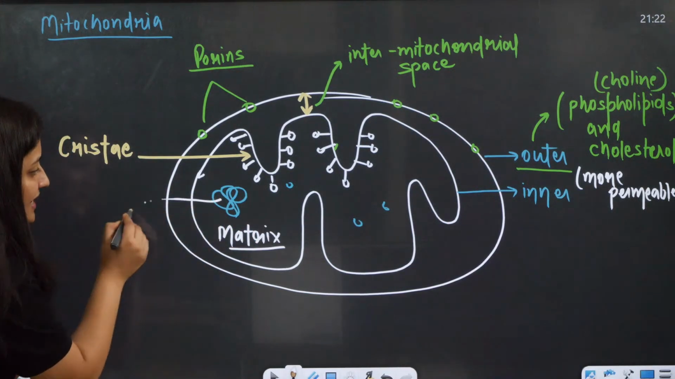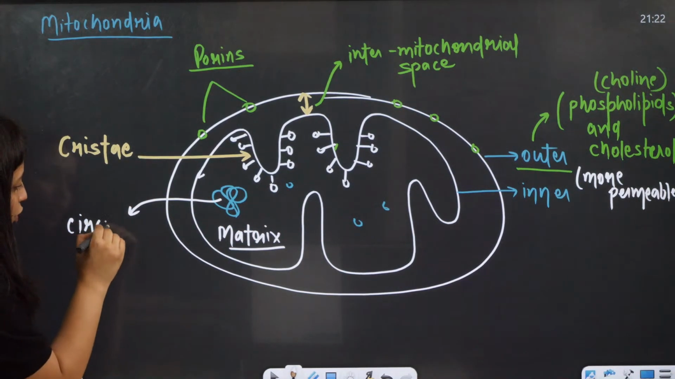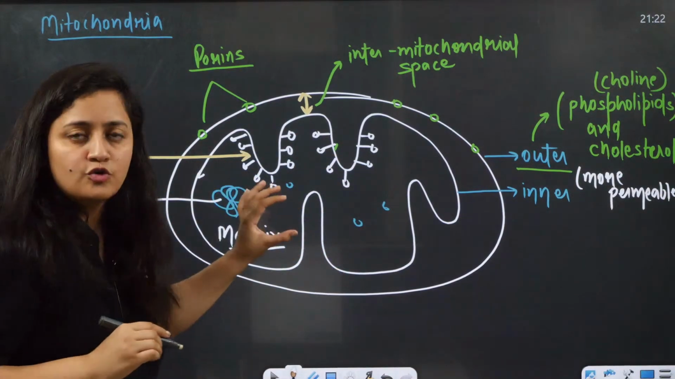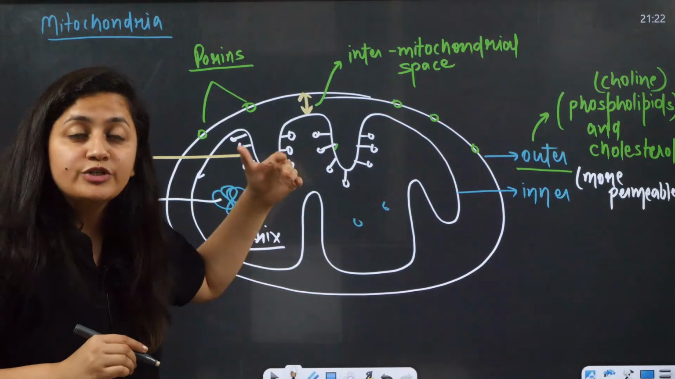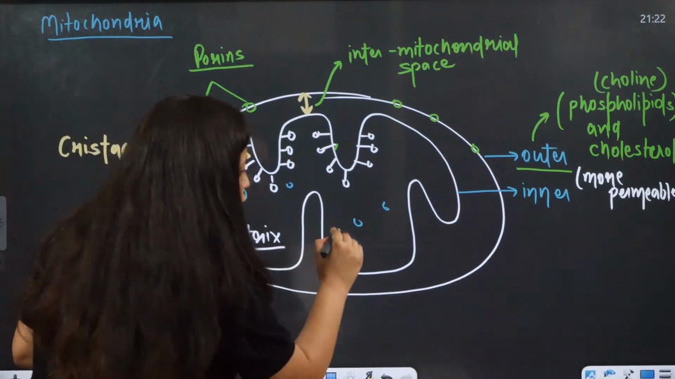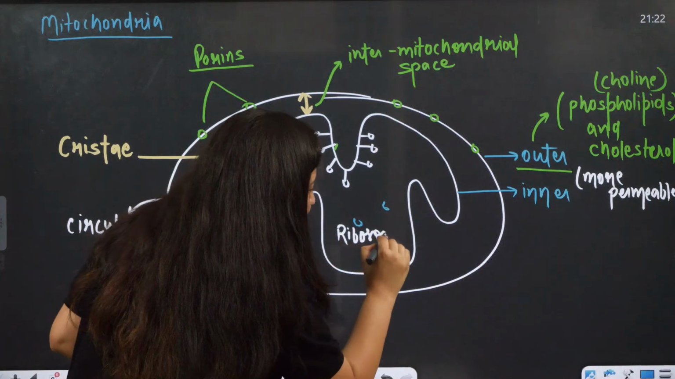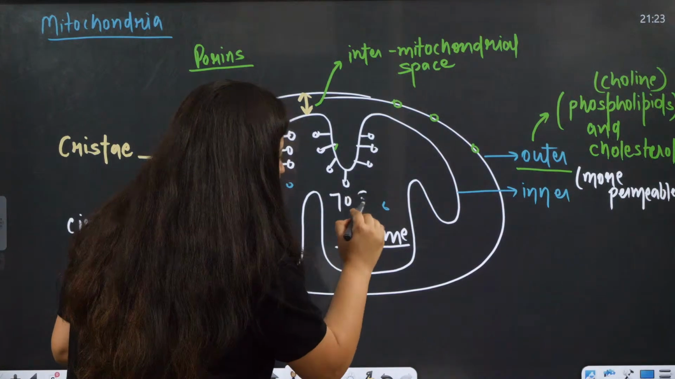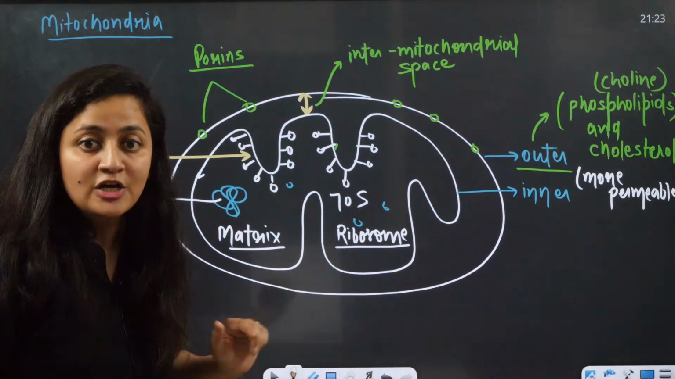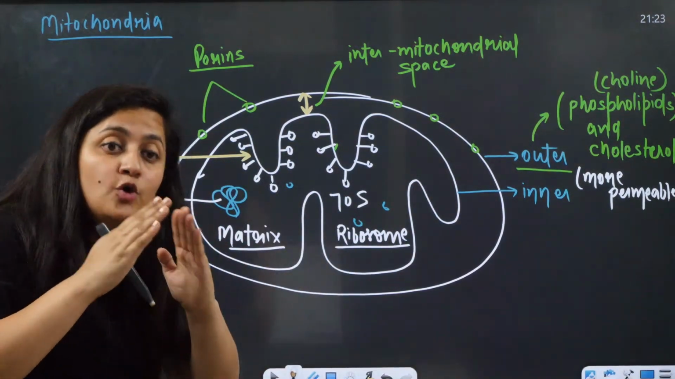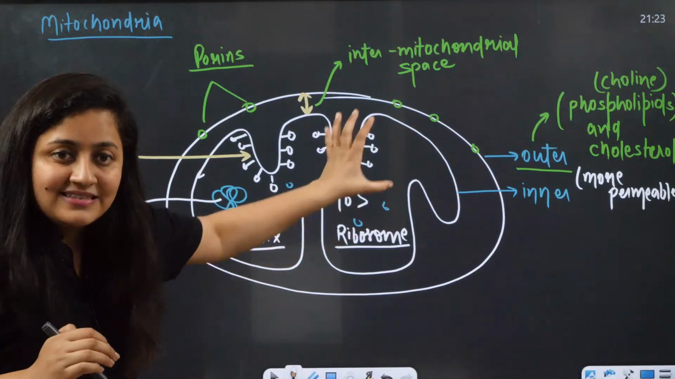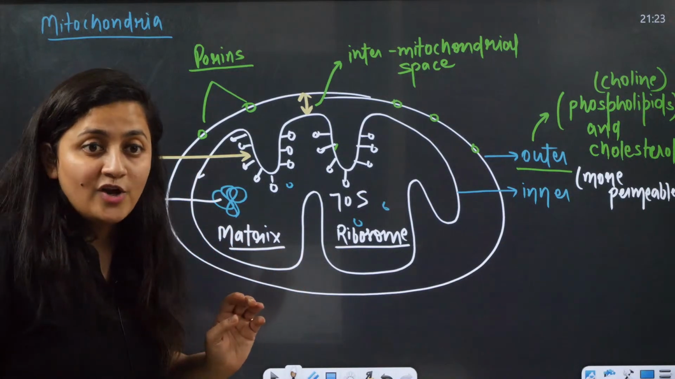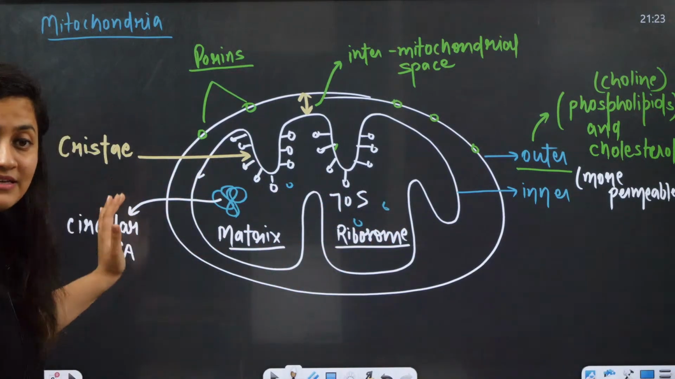Now in this matrix, this organelle has its own circular DNA. Moreover, in the mitochondria there are enzymes which help in protein synthesis. And you will also have ribosomes, that non-membrane bound organelle. Which ribosome is present there? 70S, just like prokaryotes. So that is why we relate the endosymbiosis theory. This mitochondria is just like your prokaryotic cell: 70S ribosome is there, circular DNA is there.